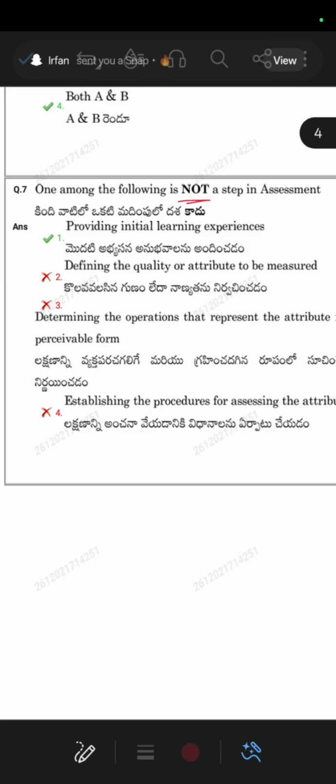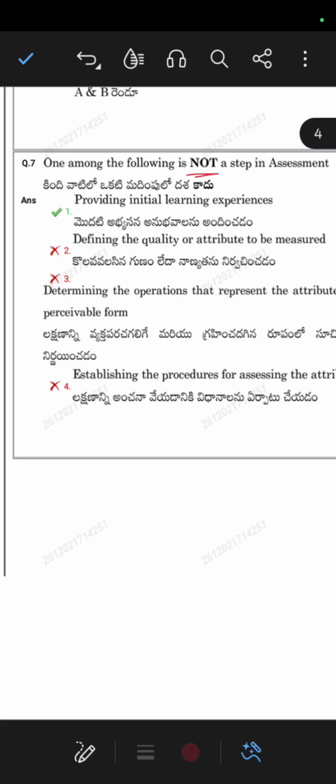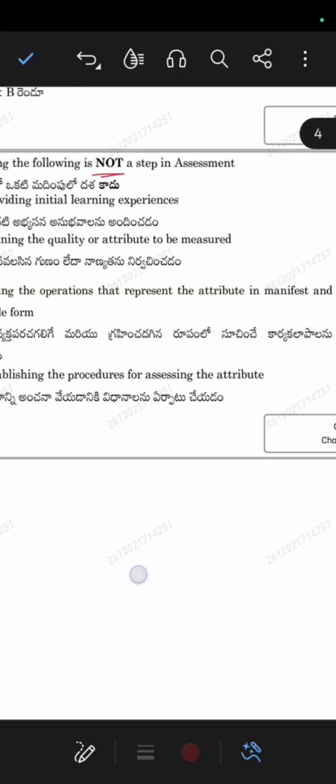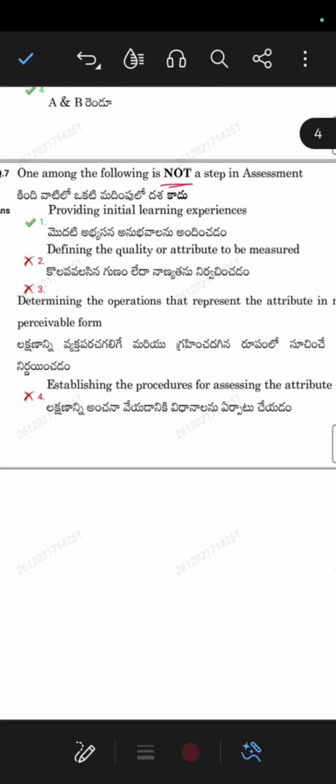Providing initial learning experiences means at the starting stage only, telling them to learn this, learn that by heart. So this is not the correct one. Defining the quality or attribute to be measured, determining the operations that represent the attribute, establishing the procedure for assessing the attribute: all these are related. Among them, what is not related is providing initial learning experiences.